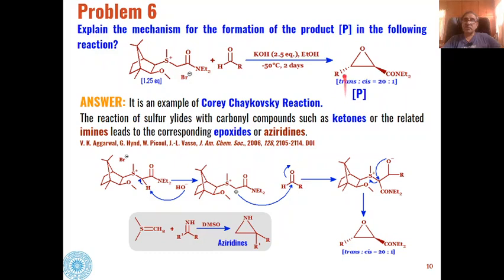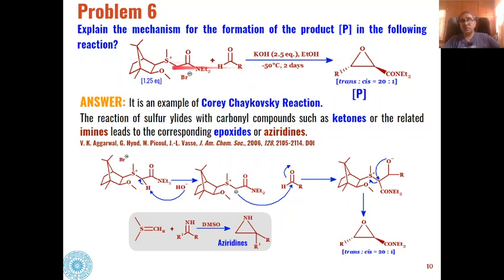Because one enantiomer is formed in major amount, we say this is an example of enantioselective organic synthesis, and this is an example of the Corey-Chaykovsky reaction. Here, sulfur ylides react with carbonyl compounds such as ketones, or derivatives of ketones like imines. Ketones will lead to the formation of epoxides, whereas imines will lead to the formation of aziridines.